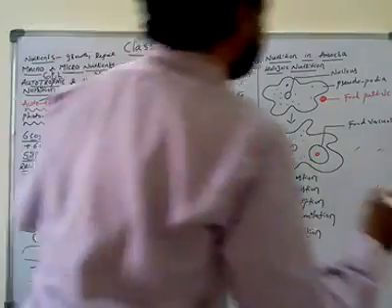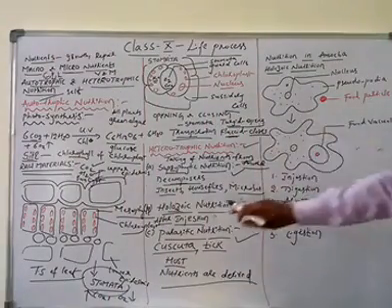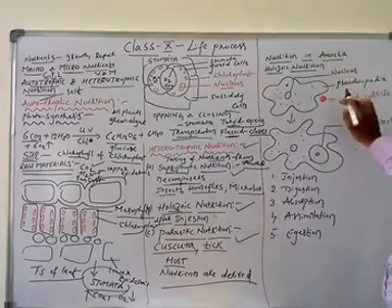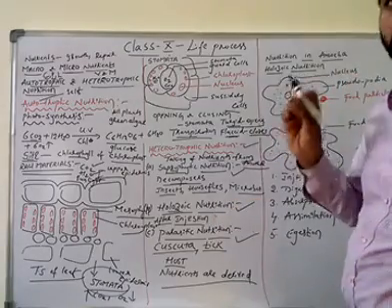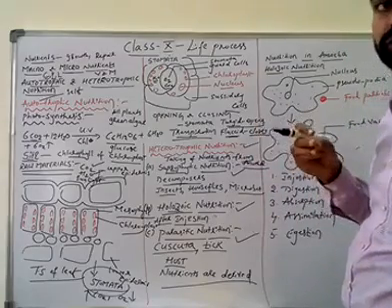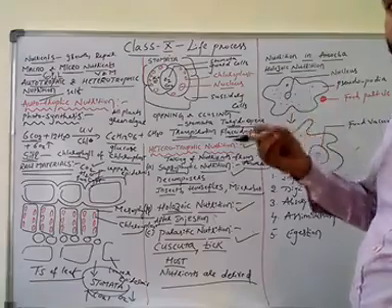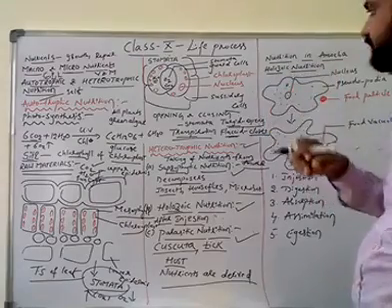Next, nutrition in amoeba. The example for holozoic nutrition is amoeba, and all animals also show holozoic nutrition. So we human beings also exhibit holozoic nutrition. Why? Because we are ingesting the food material. After ingestion of the food material, digestion happens inside the body.